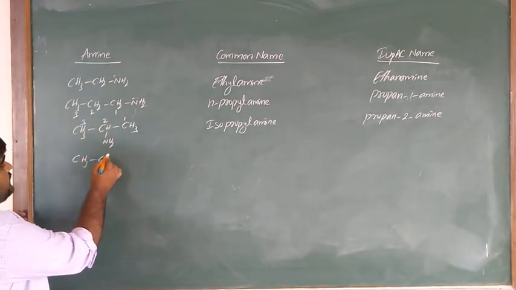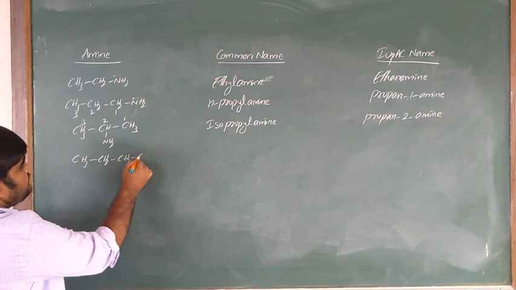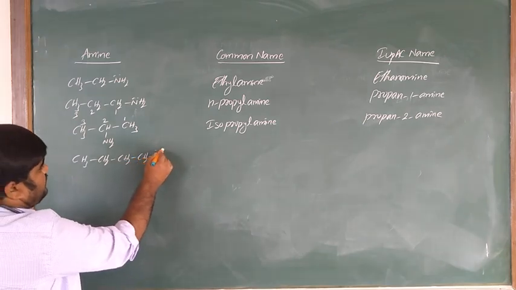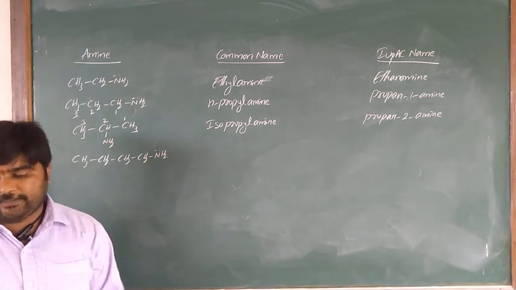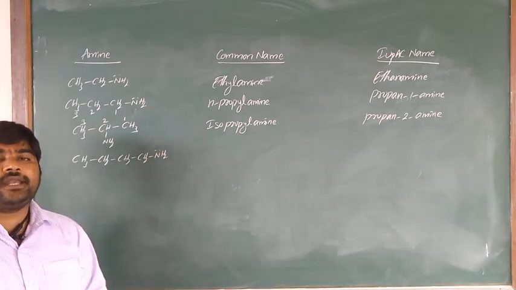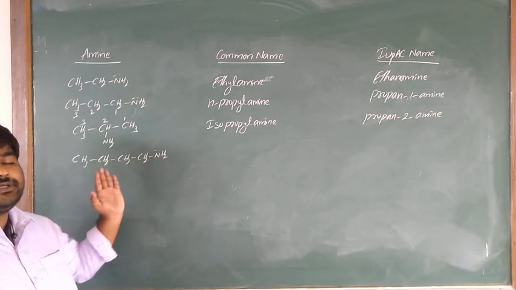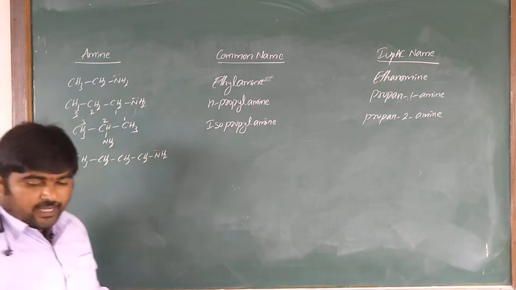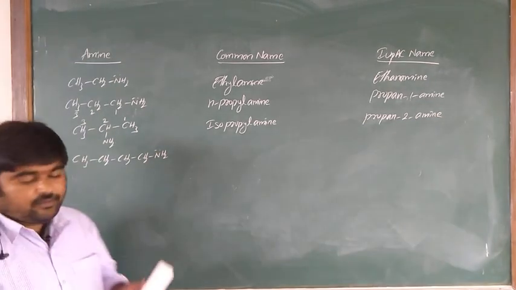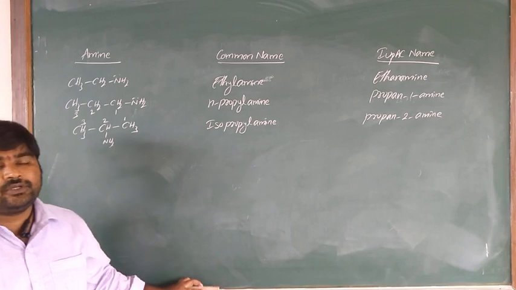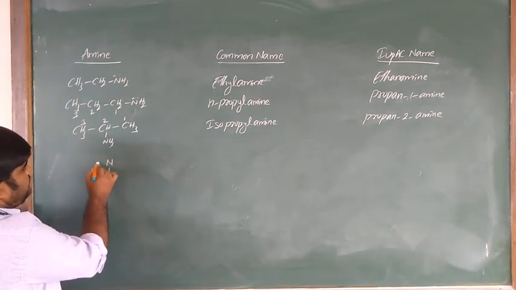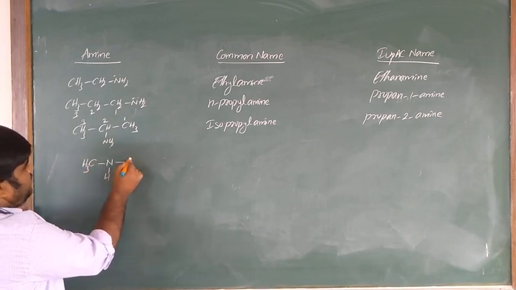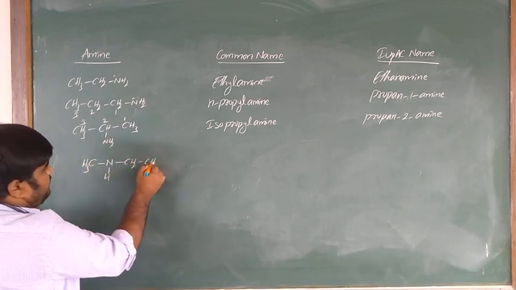Next, CH3 CH2 CH2 CH2 NH2. This name is N-butyl amine. So the IUPAC name is butane-1-amine. And before that, now the nitrogen atom is attached to hydrogen, methyl, and ethyl.